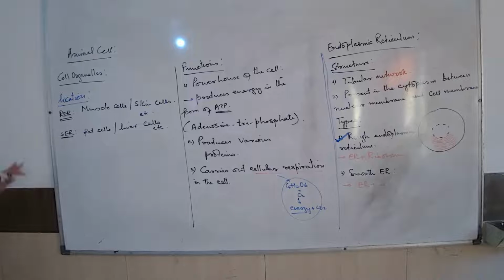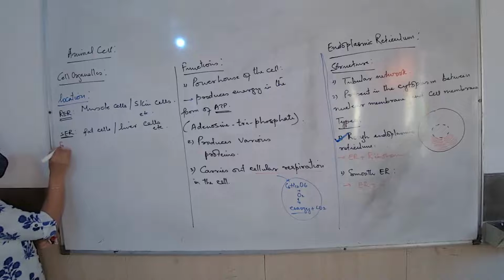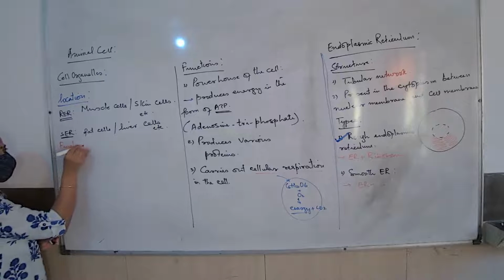Now, this is what the location is. So I've been talking about the location. What is the location? RER is majorly found in the muscle cells, stomach cells, cells of the intestine, cells of the bone, skin cells. Okay? And SER is majorly present in the fat cells, liver cells. Now why? Let us check with the functions, then we will understand why we wrote that. For endoplasmic reticulum, we are going to understand the functions now.